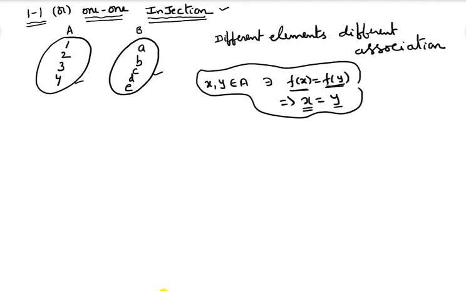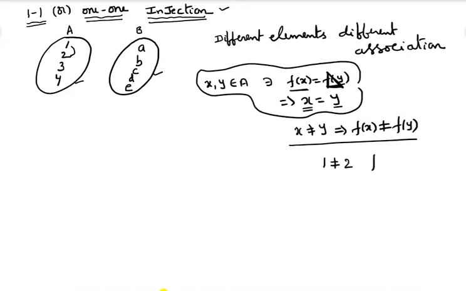Or the same we can also write as x is not equal to y implies f of x is also not equal to f of y. That is the definition of a one-one function. If these two elements are not equal, their functional values, 1 is not equal to 2, definitely f of 1 is also not equal to f of 2, then the function is said to be a one-one function.